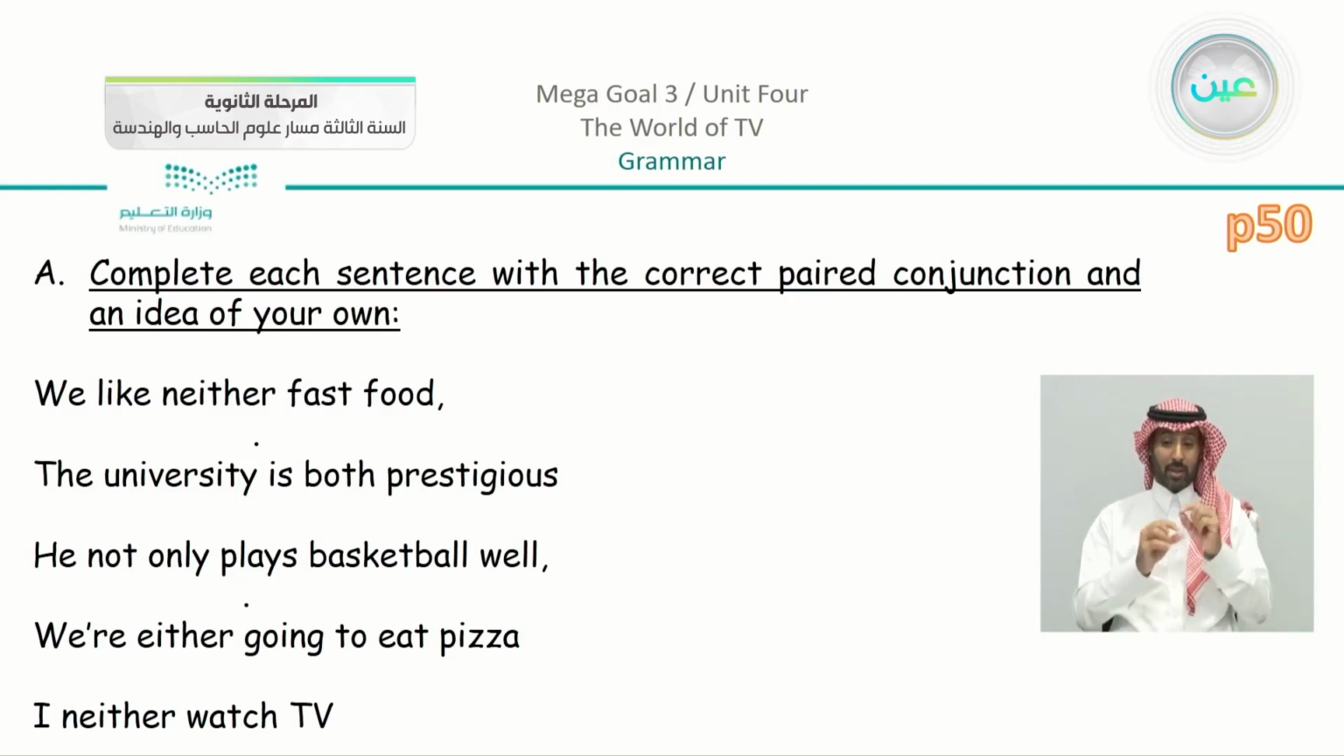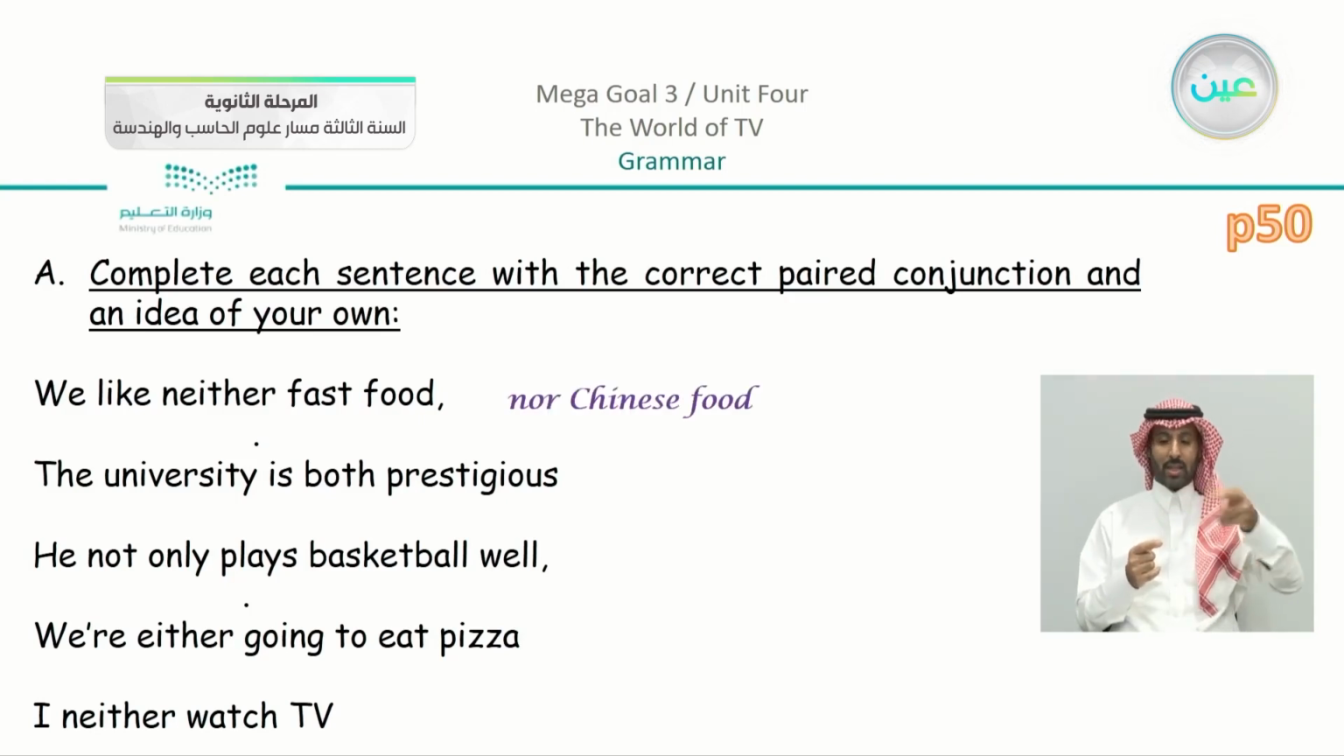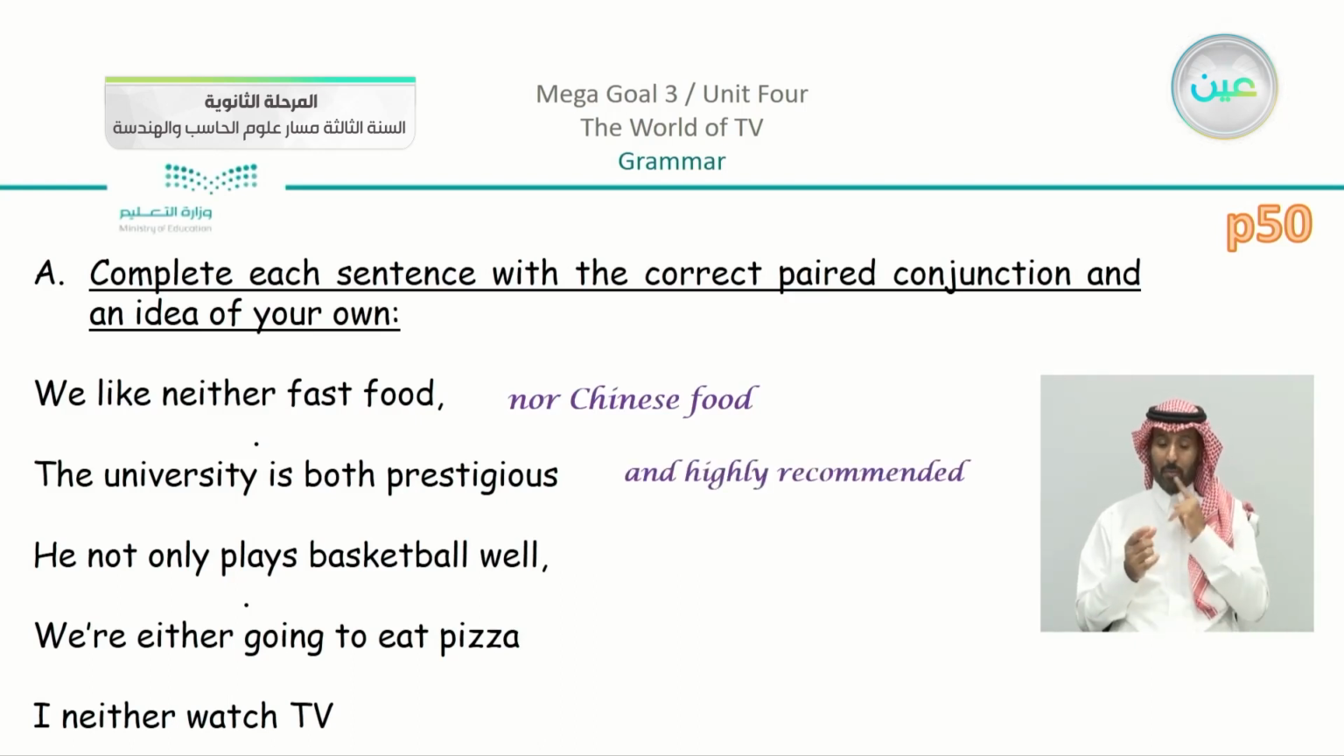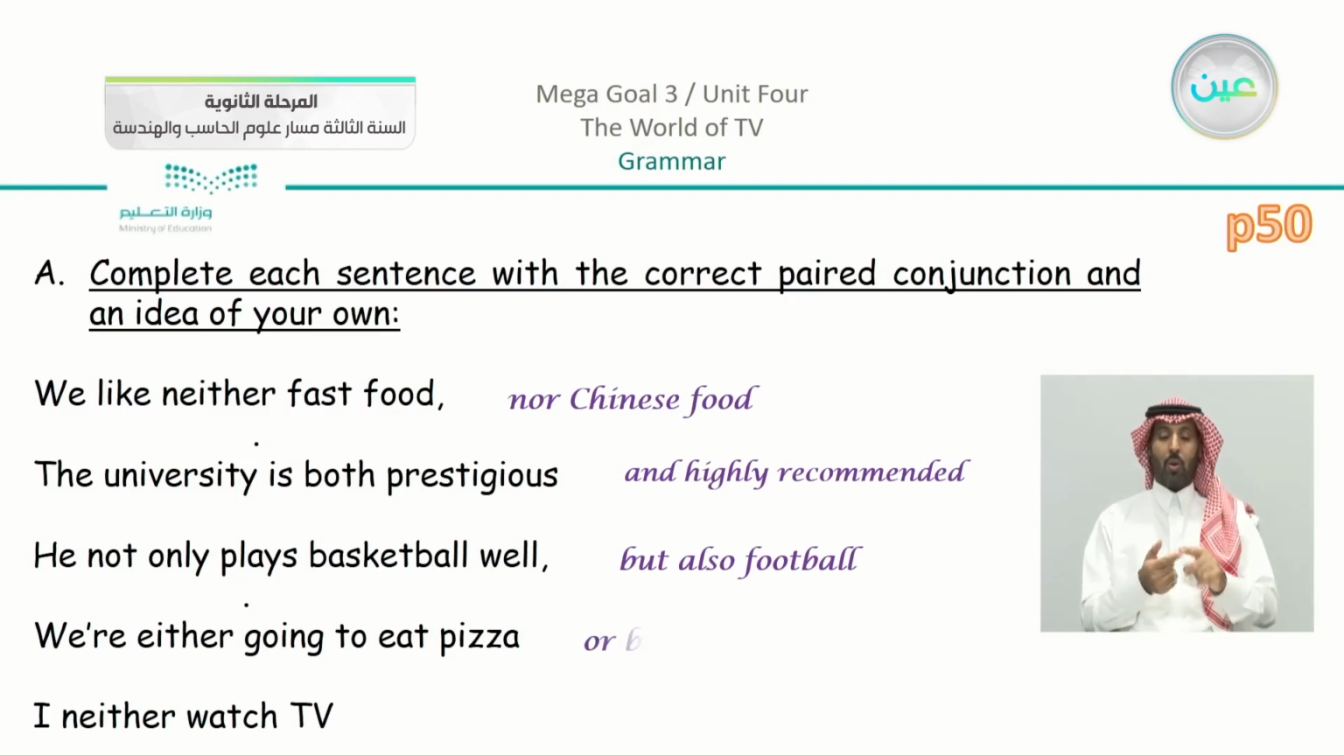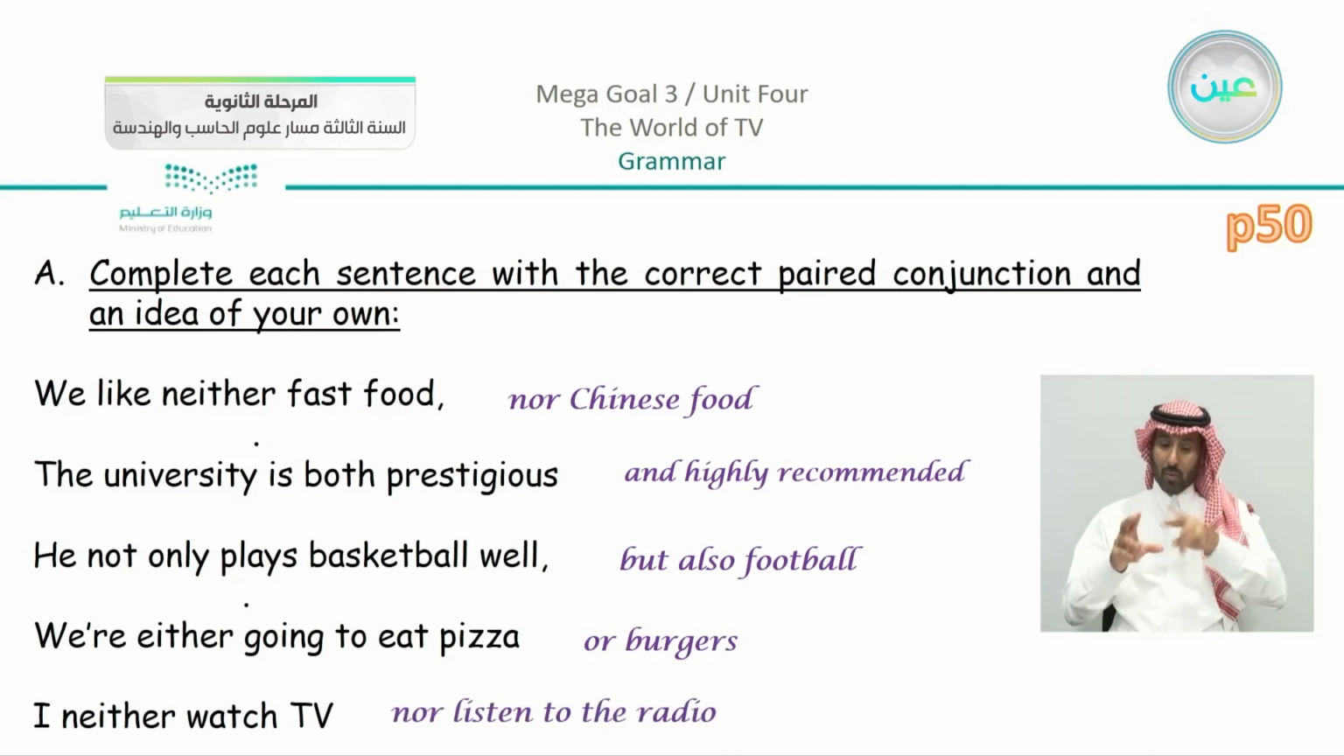Now we have the first one. We like neither fast food. So if you don't like fast food, you can say, for example, nor Chinese food. The university is both prestigious and highly recommended. He not only plays basketball well, but also football. We're either going to eat pizza or burgers. I neither watch TV nor listen to the radio.